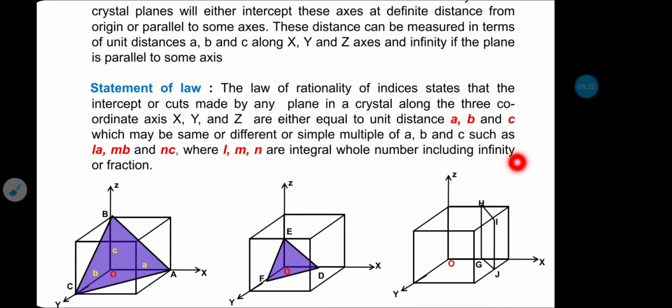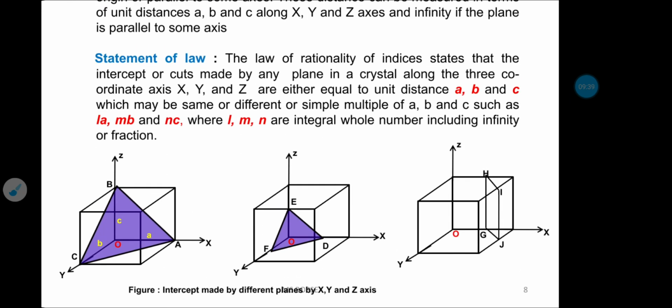That means if the plane is parallel, the distance will be infinite, or a fraction, maybe one half. Suppose for one unit distance, the plane will intercept at half of this unit, so it may be a fraction like that. Let us see the intercepts made by this violet color plane.